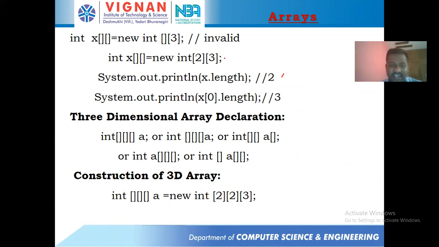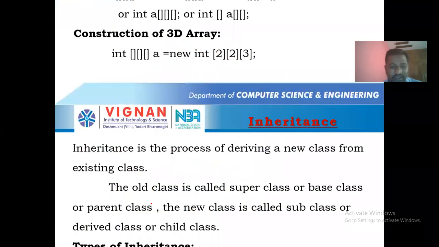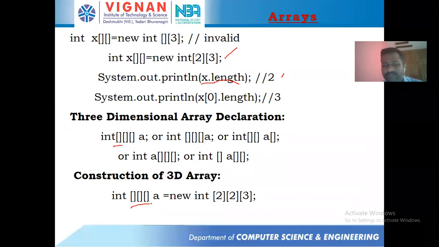I constructed an array like this, which consists of 2 rows and 3 columns. When I take x.length, it gives 2. The meaning of that is it contains two 1D arrays. And after that, x[0].length gives 3. If you take x[1].length, it again gives 3. This is how we declare 3-dimensional arrays and construct a 3-dimensional array. Okay, clear with this, everyone?